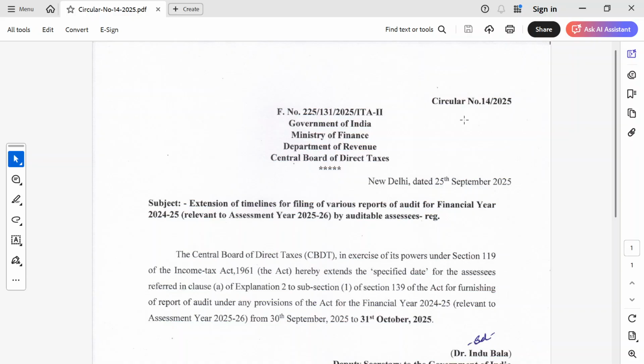So friends, as you all know, tax audit due date has already been extended from 30th September 2025 to 31st October 2025 for financial year 24-25 via circular number 14/2025. So friends, today I will discuss in my video about the tax audit checklist.